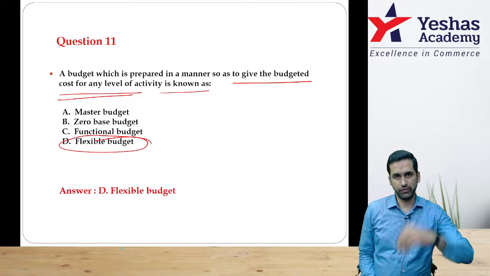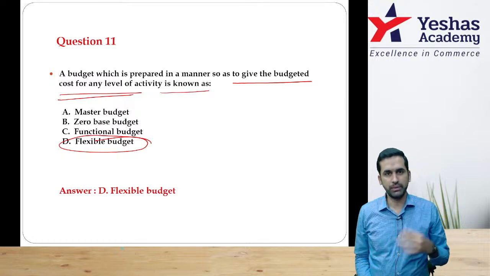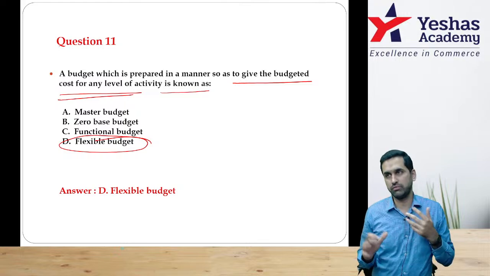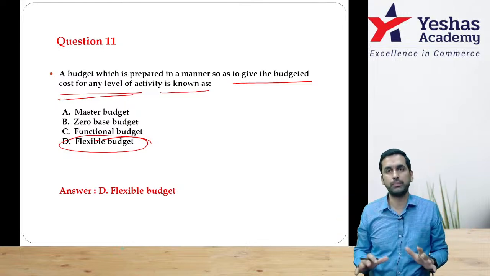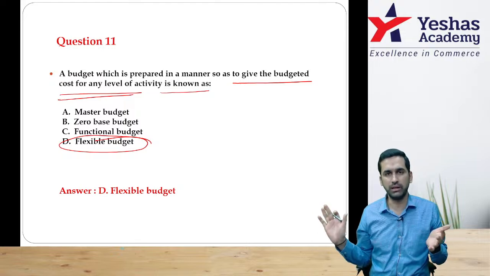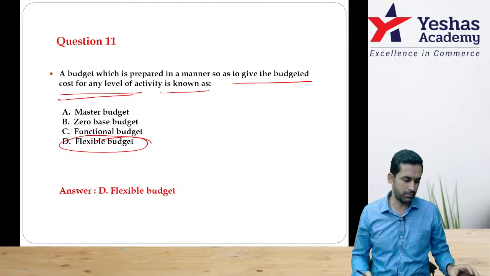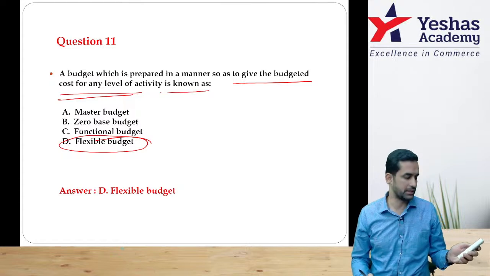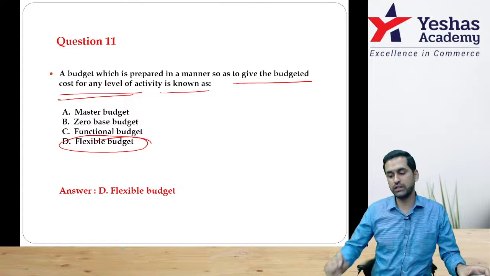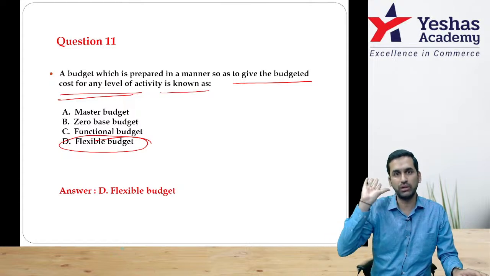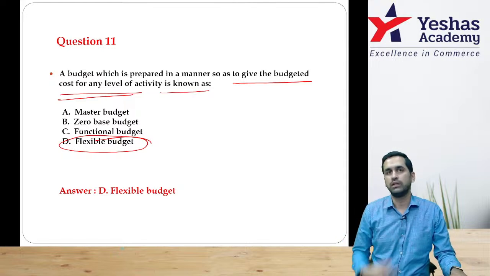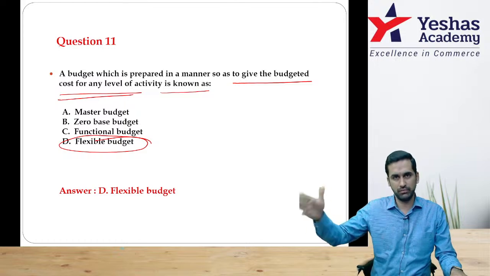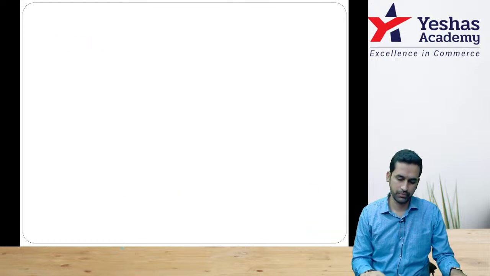Whether it is for 50%, 80%, 120%, 90%, 0%, when you are not sure how many units you will be producing, you better prepare a budget for all possible numbers. When you do it for all possible numbers, you call it as what? Flexible budget, correct? If it is fixed budget, it will be for one level only, single level. You are saying flexible, that means it is for multiple levels.